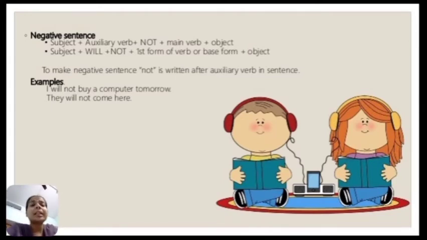To make a negative sentence, not is written after the auxiliary verb, like I will not buy a computer tomorrow, or they will not come here, she will not attend school tomorrow, he will not arrive on time. Okay, so these are all examples of negative future tense.